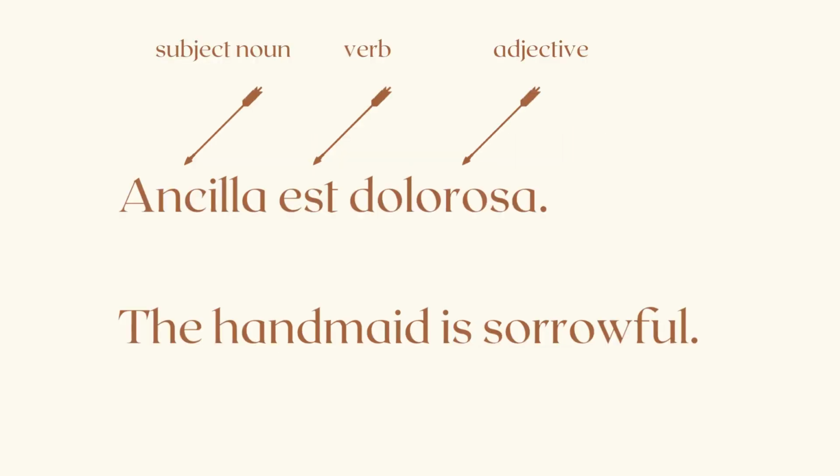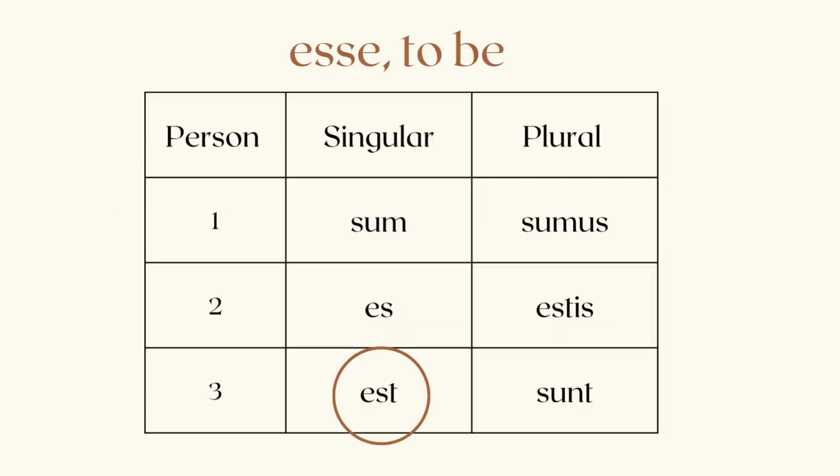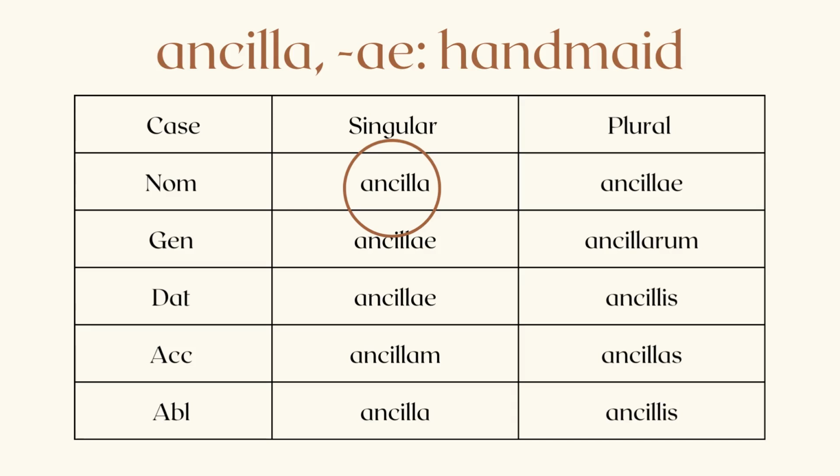Here's another Latin example. Angela est dolorosa. The handmaid is sorrowful. Now, the complement is an adjective in this sentence, dolorosa, and it needs to agree in gender and number and case with the subject noun, doesn't it? So our verb est is the third person singular, meaning she is in this case. Our subject, Angela, is nominative singular, and it's a feminine noun. Therefore, our adjective, which is the complement, also needs to be nominative, singular, and feminine.